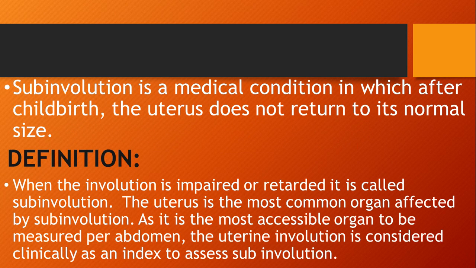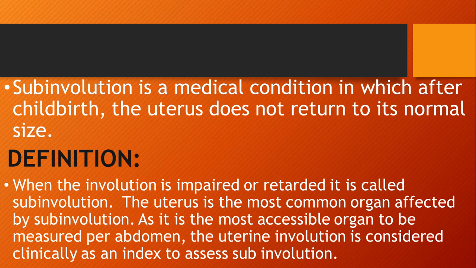Next, what is subinvolution? As we have already discussed, subinvolution is a medical condition in which, after childbirth, the uterus does not return to its normal size. The definition is: when involution is impaired or retarded, it is called subinvolution. The uterus is the most common organ affected, as it is the most accessible organ to be measured per abdomen.